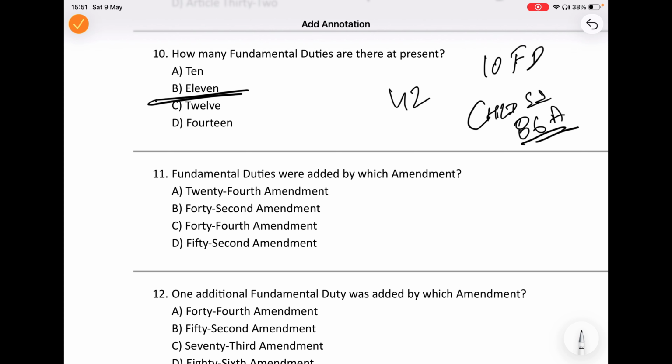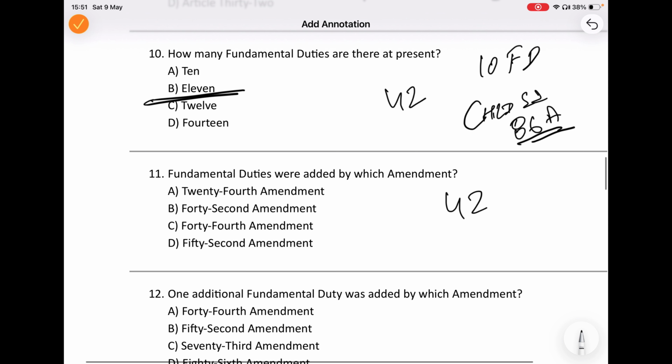The answer is the 42nd Amendment, which is also called the mini constitution of India because it brought many major constitutional changes. Before this amendment, the Constitution mainly focused on fundamental rights, but later the government believed that citizens should not only demand rights from the country, they should perform certain duties, right? That is why fundamental duties were introduced through the 42nd Amendment.